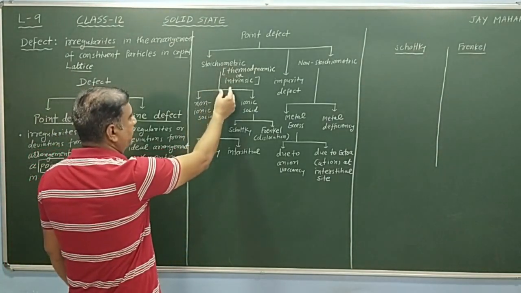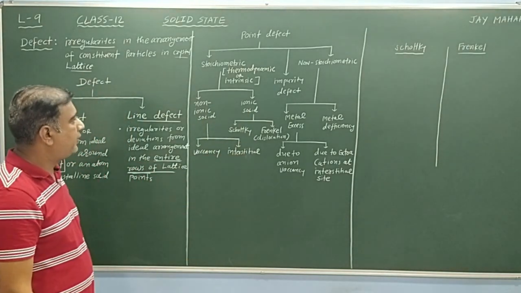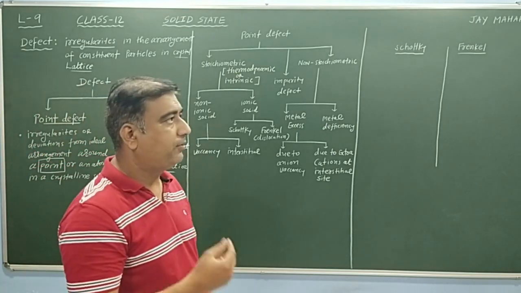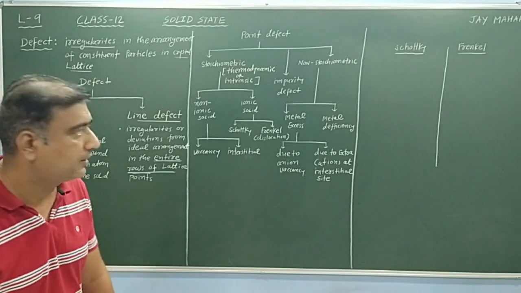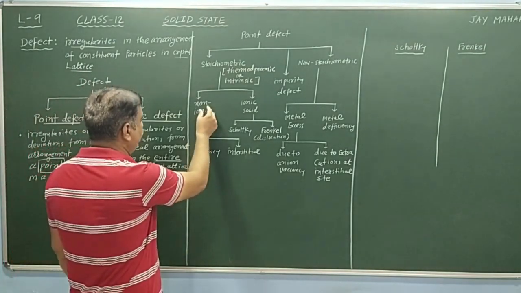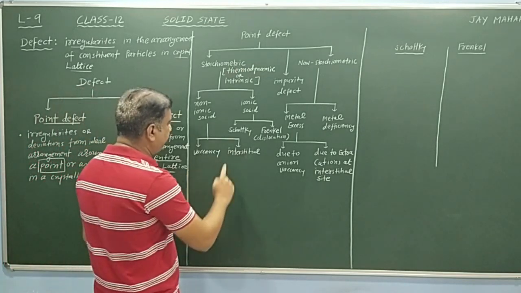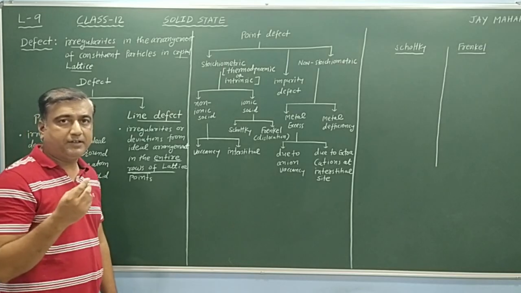Stoichiometric defects are present in non-ionic solid and ionic solid. Again remember, stoichiometric defect means it does not disturb the stoichiometry of the compound. When it is present in non-ionic solid, it is classified into vacancy defect and interstitial defect. Vacancy defect means what?